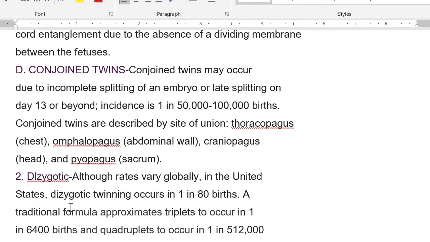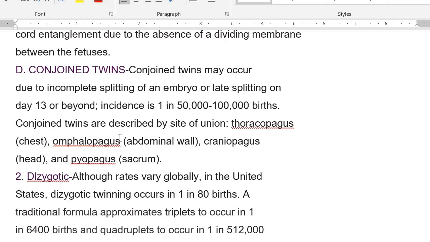So another form of twins is conjoined twins. It may occur due to incomplete splitting of an embryo or late splitting on day 13 or beyond. Incidence is 1 in 50,000 to 1 in 100,000 births.